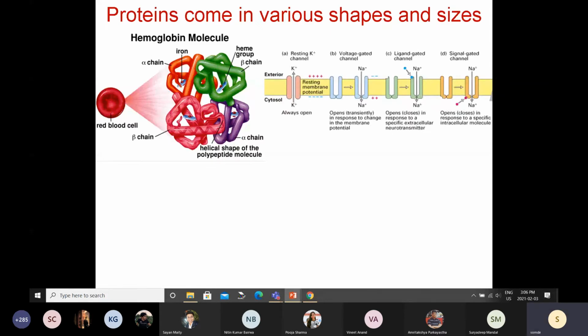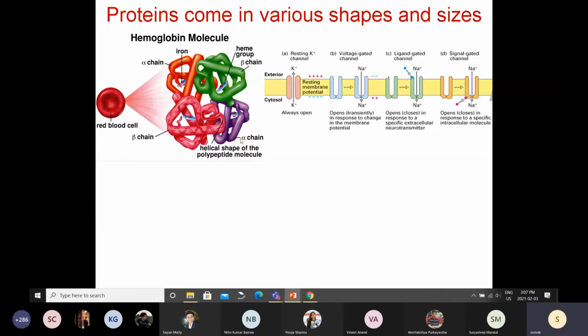Now, when we looked at DNA, it has a double helix structure, right? So when Watson and Crick discovered the structure of DNA, they actually discovered the structure of all DNA molecules, right? It was a great discovery. But if you think of DNA structure, it's quite boring because all DNA look more or less the same. But when it comes to proteins, it turns out that every protein has a different architecture, a different structure, right? So proteins come in various shapes and sizes.